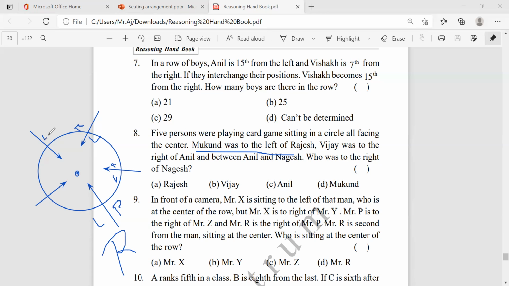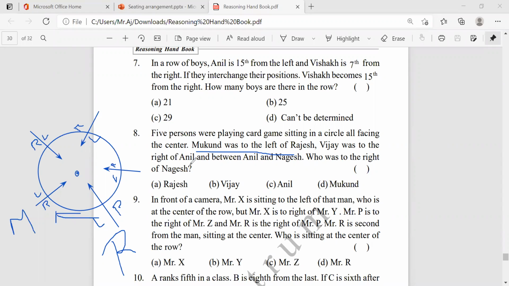So we now know left and right. Now, Mukund was left of Rajesh. Rajesh is here, then Mukund will be here. Am I right? Mukund will be left of Rajesh.